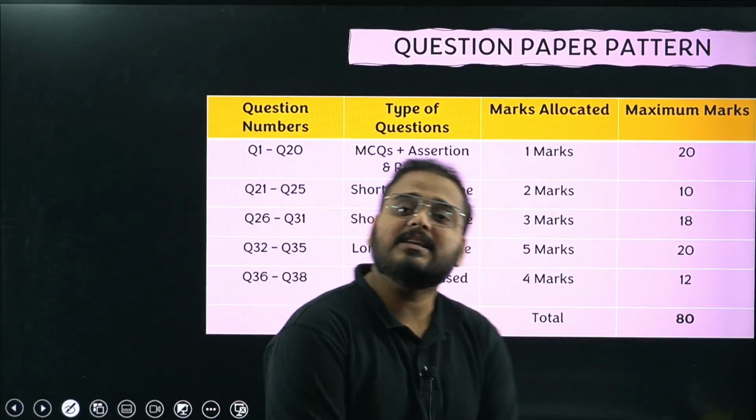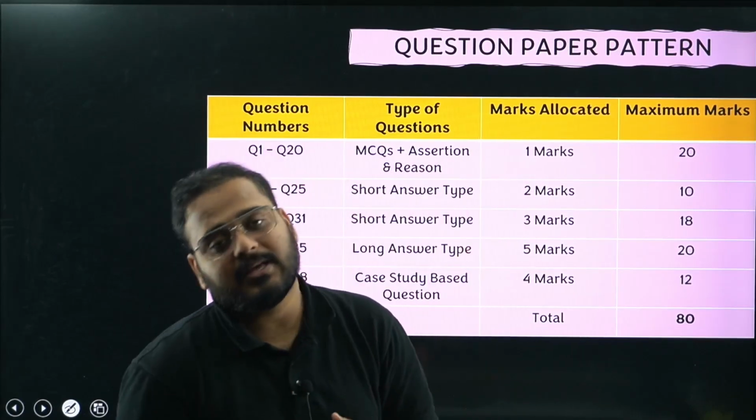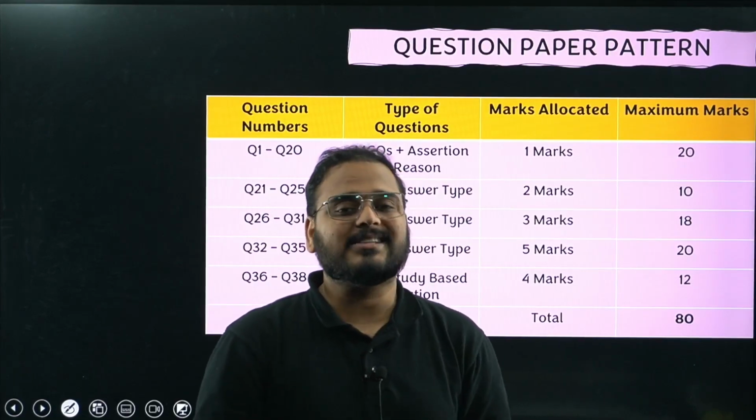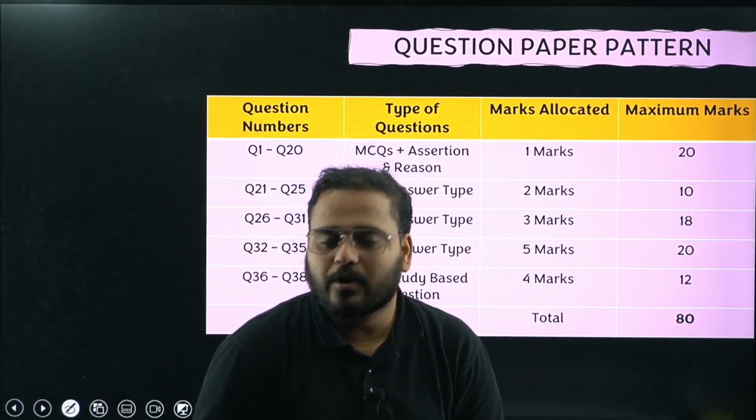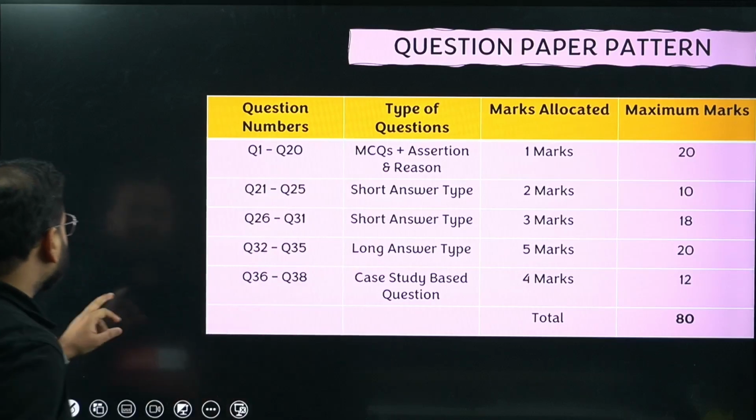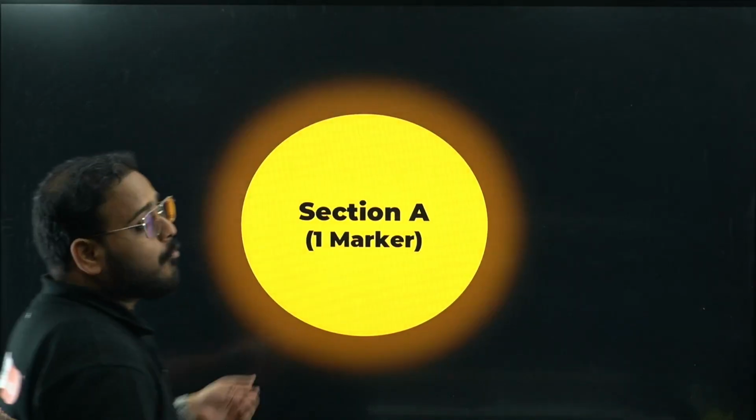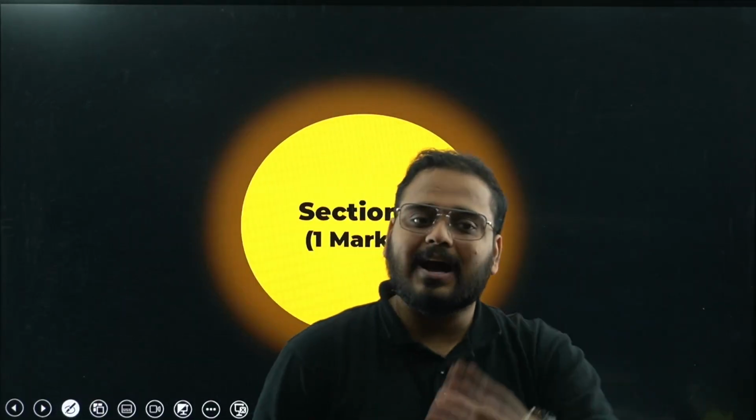The categories are A, B, C, D, E. A is MCQ, B is 2 marker, C is 3 marker, D is 5 marker, and E is 4 marker, the case studies. Let's dive into section number 1, which is the 1 marker category, MCQ and assertion and reason.